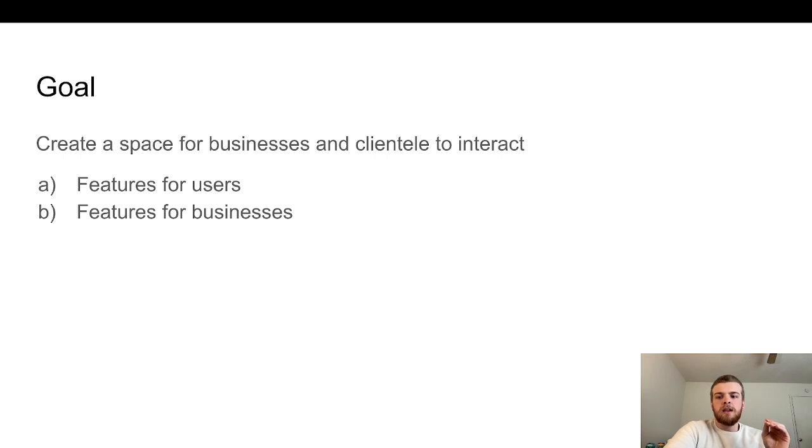But that does mean that we're going to have features that really bring in the clientele. I think it needs to be an app that's fun to use, that people are just opening in their spare time. This isn't just something that you open specifically to go find your bar. This has to be like constant interaction. You're going to want to scroll.